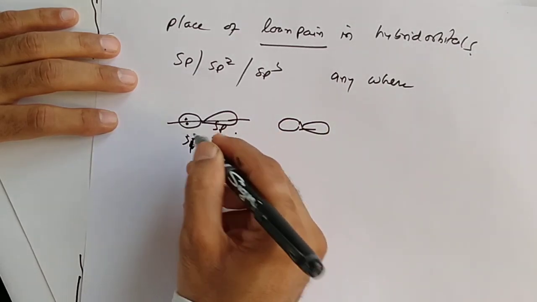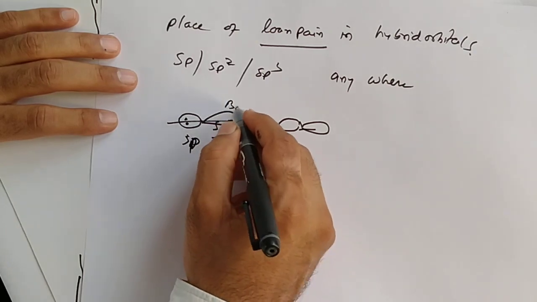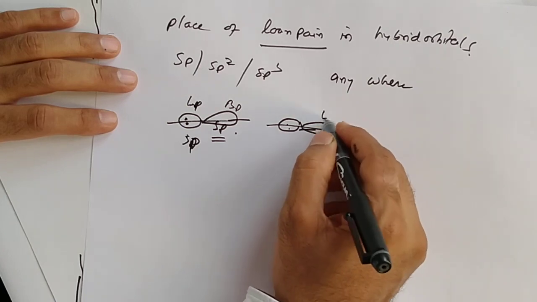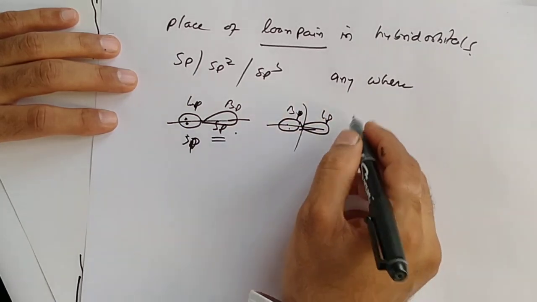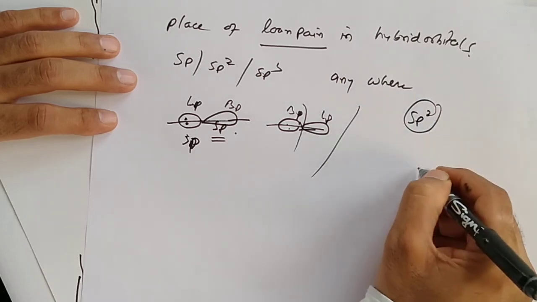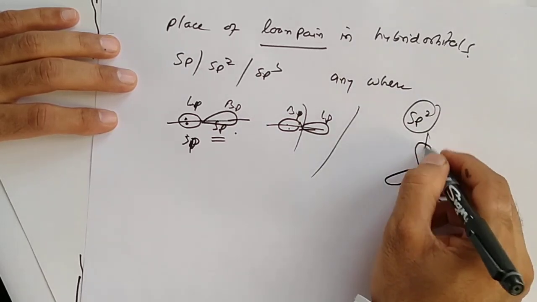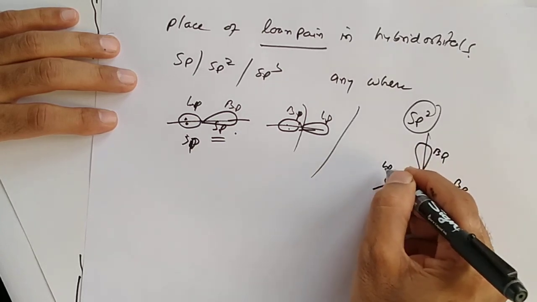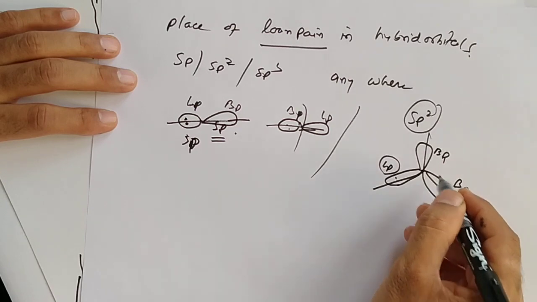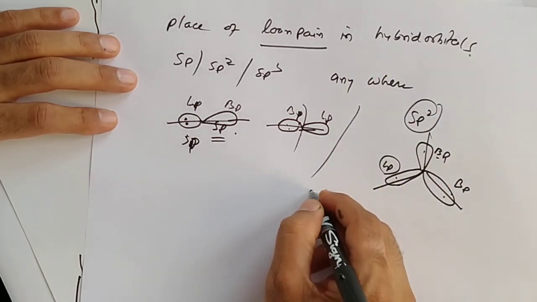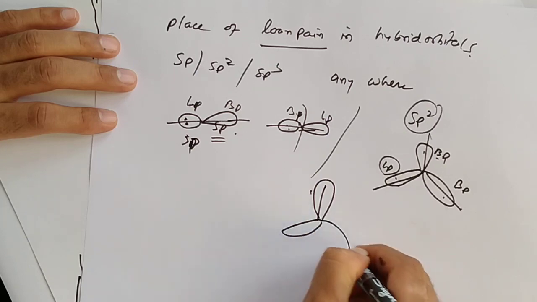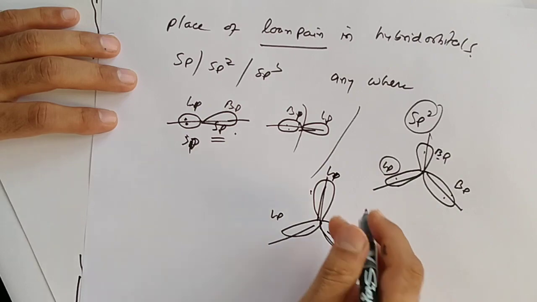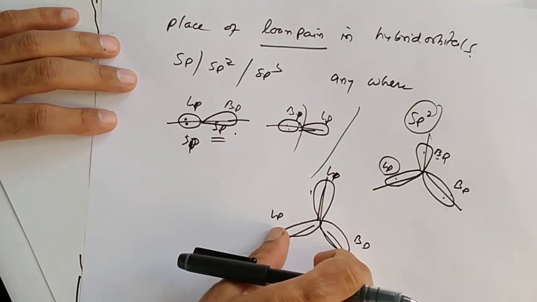If sp hybridization is there and one is a bonding pair and one is a lone pair, then right hand side, otherwise left hand side; either of the two is possible. If sp2 hybridization occurs, two are bonding and one is a lone pair, so it can be here or here, anywhere. If in sp2 two are lone pairs, this one bonding pair, so it can be here or here.